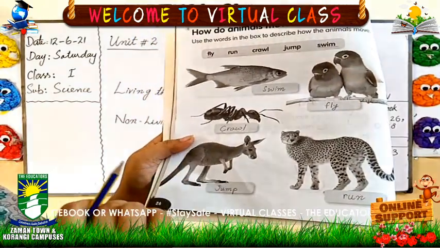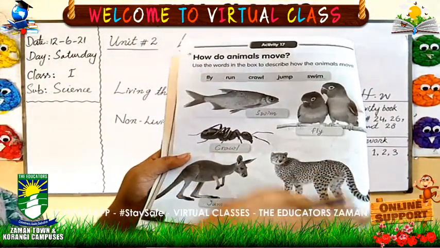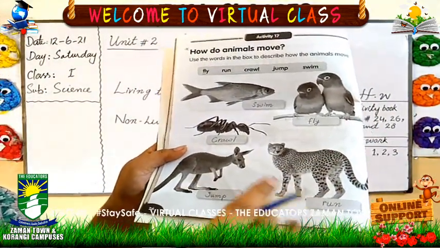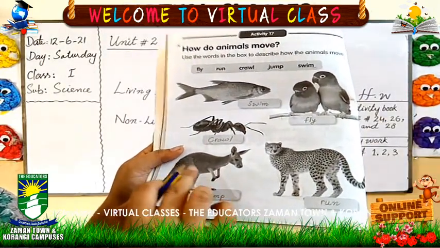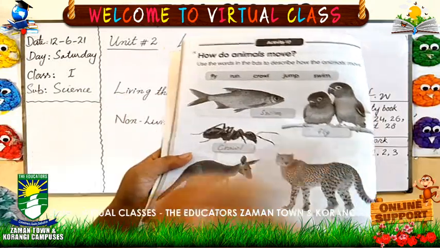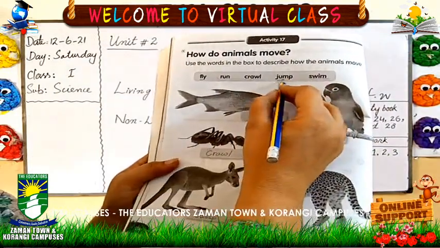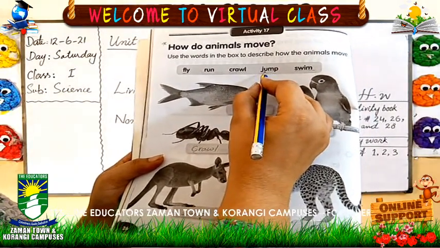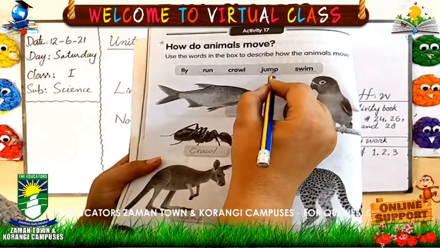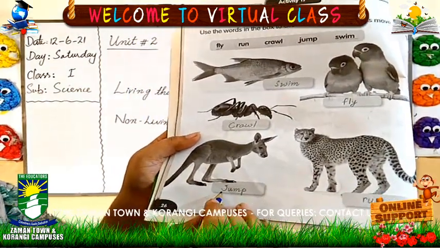It is a kangaroo. So you will write the spelling here, kangaroo. Did you see the kangaroo? Can you see? It can jump. Okay. You can see this animal in the zoo, not inside your house. So it can jump. So you will write the spelling of jump. What is the spelling of jump? J-U-M-P, jump. So you will write the spelling of jump here.